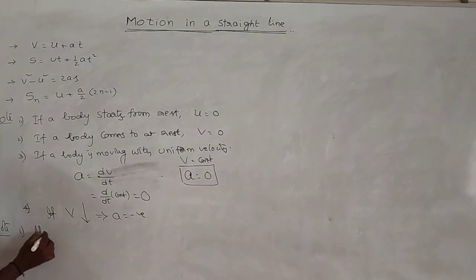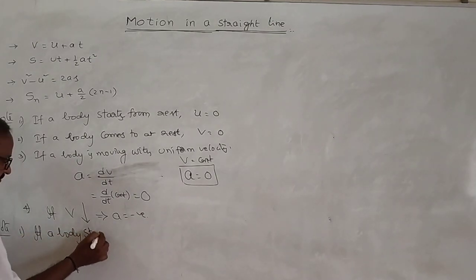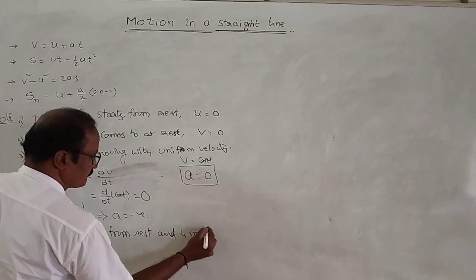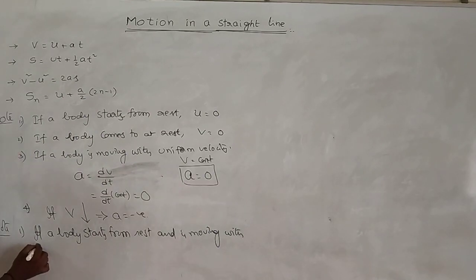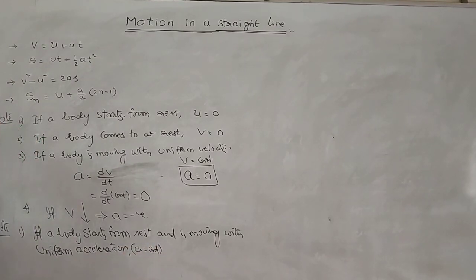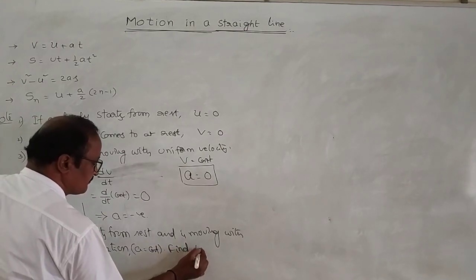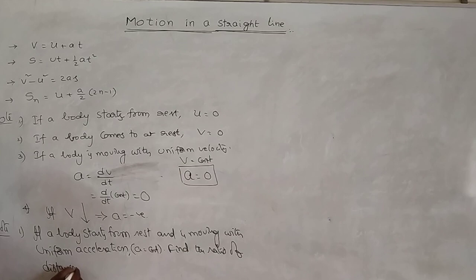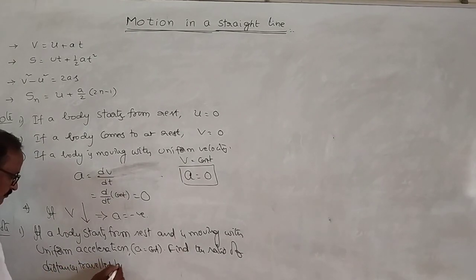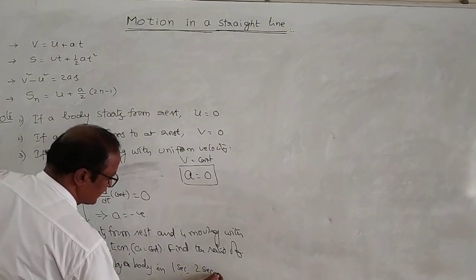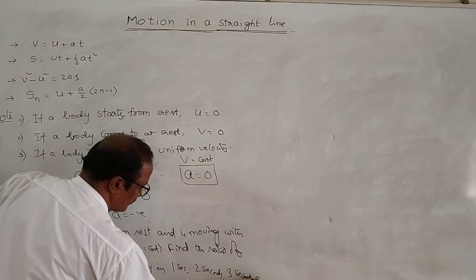What I am saying is, if a body starts from rest and is moving with uniform acceleration, which means A is constant, then find the ratio of the distance traveled by the body in 1 second, 2 seconds, 3 seconds, and so on.